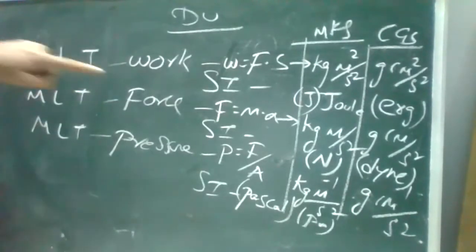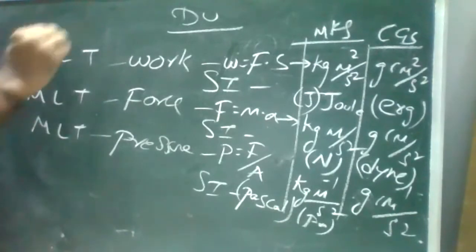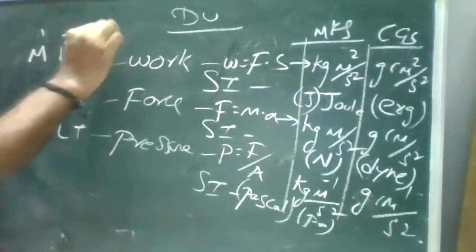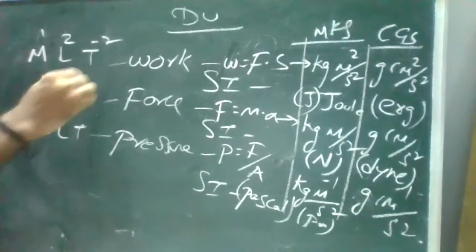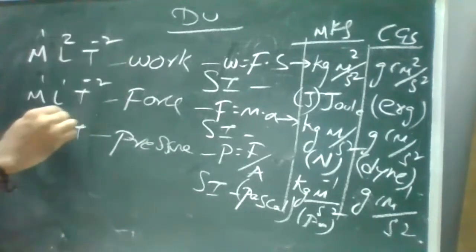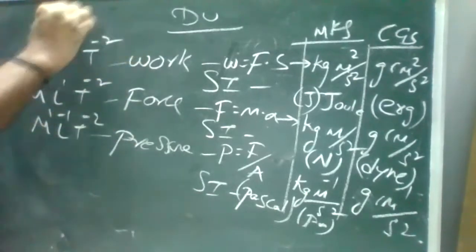What are the dimensions for work? The dimension for work is M L squared T to the power minus 2. And for pressure, M L to the power minus 1 T to the power minus 2. So these are your dimensions.